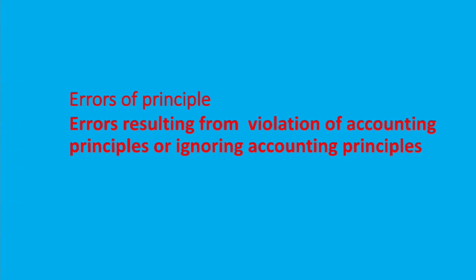One more example. Rent paid to landlord. It must be debited to rent account. If instead of debiting rent account, if you are debiting landlord's account, then it is an example of error of principle. Errors of principle do not affect the equality of trial balance.